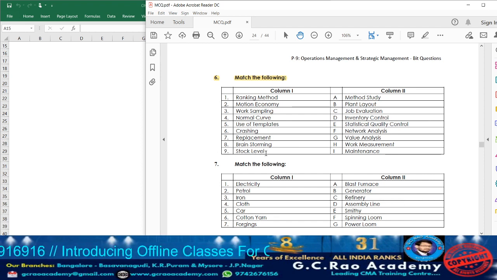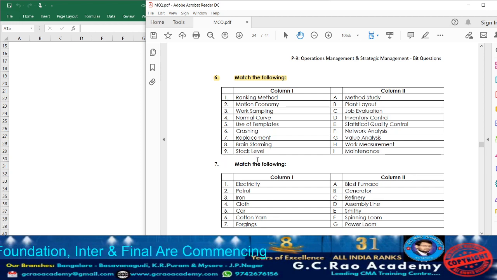Brainstorming. We can tell it is one of the parts of value analysis, where a group of people join together to solve one particular issue or problem, whatever arises in a particular organization. That we are going to call brainstorming. Next point number 9, what we have?